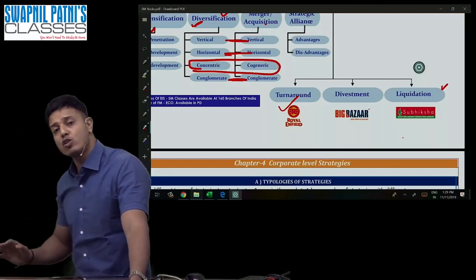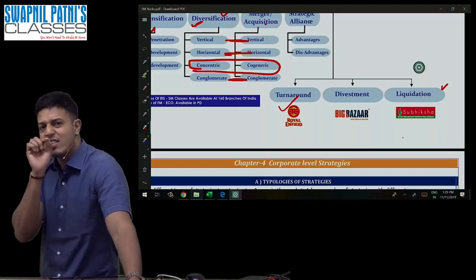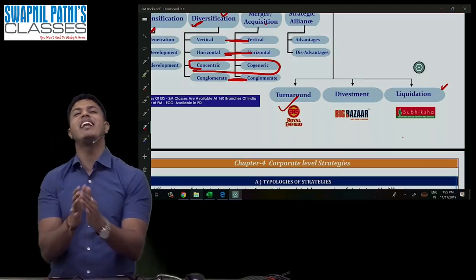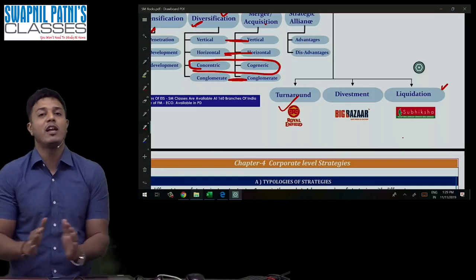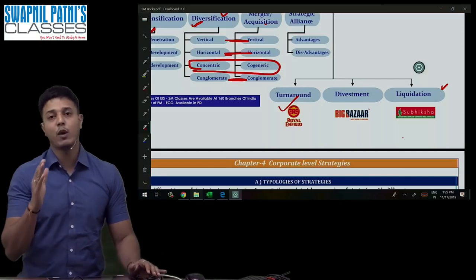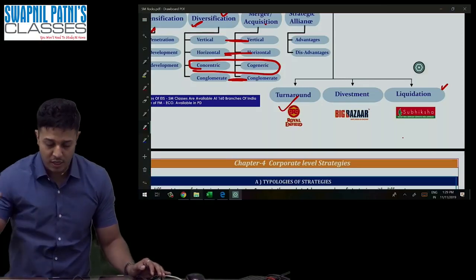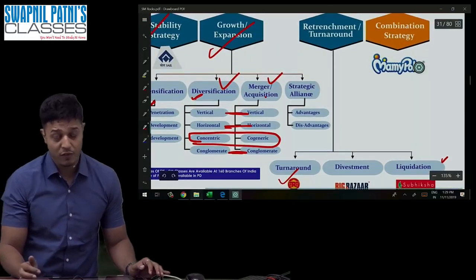And after that also, if you are not able to recover, there is only one option left. It is called the last resort. It is called liquidation. Completely closed. The organization will be completely closed. Example, Subiksha has done it, completely closed. Example, Kingfisher, liquidation. Liquidation is the last resort. The organization is completely closed. But it is the last resort, which is not very famous.